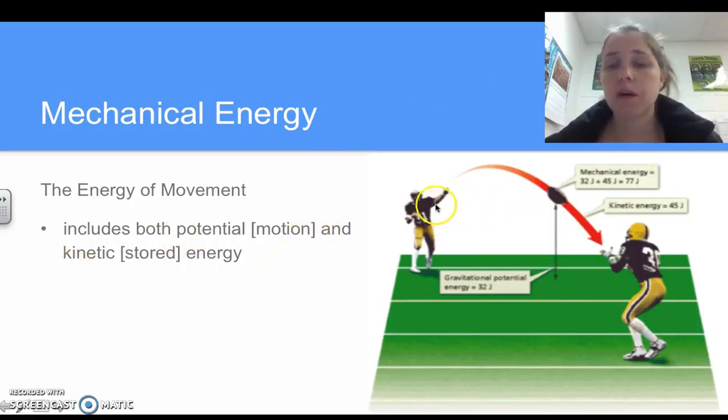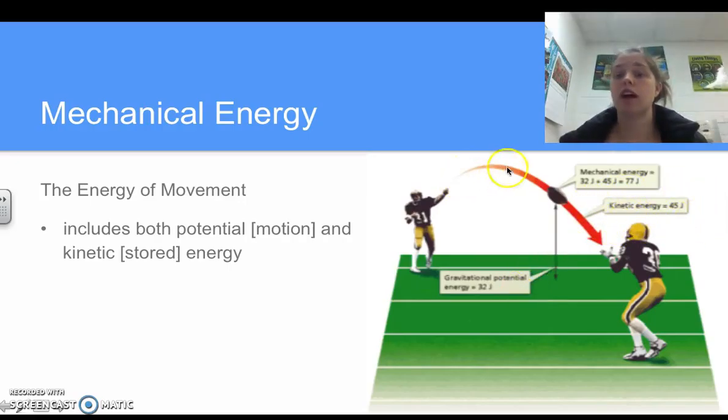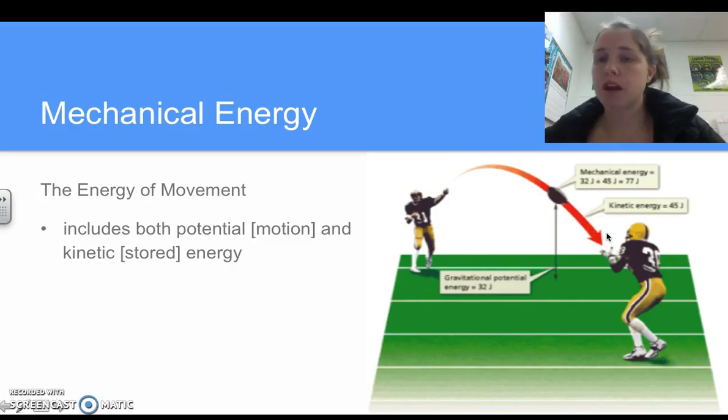When we talk about mechanical energy, let's say about a football player throwing a ball, the mechanical energy is going to be the addition of the gravitational potential energy as well as the kinetic energy, the actual energy that's being used for the movement of that football.